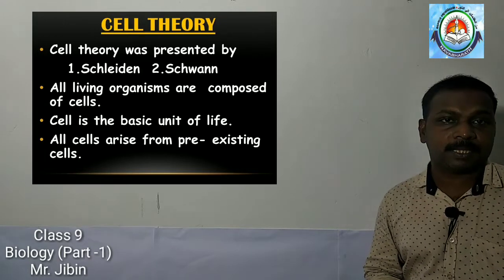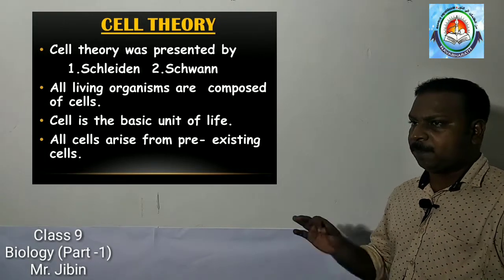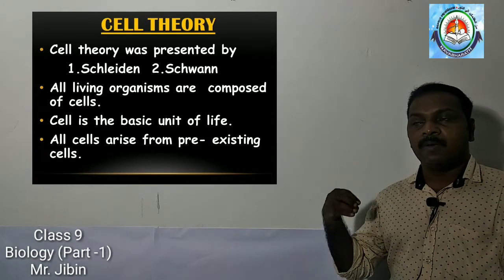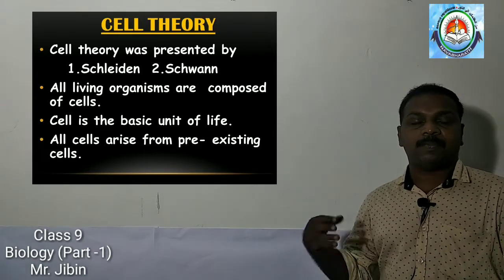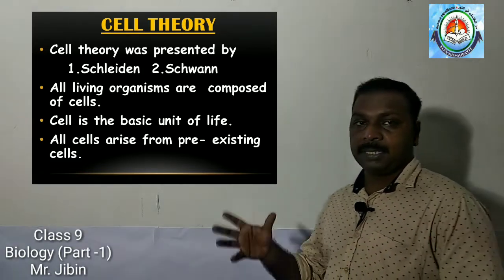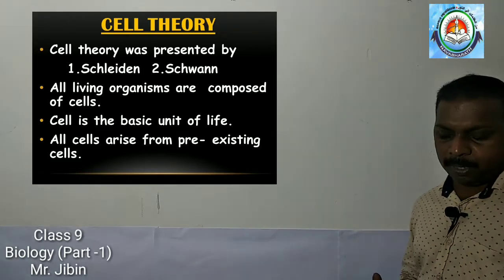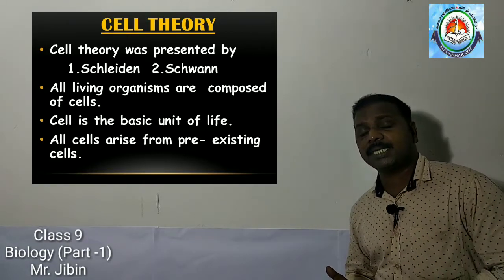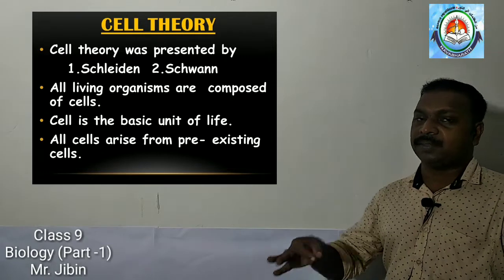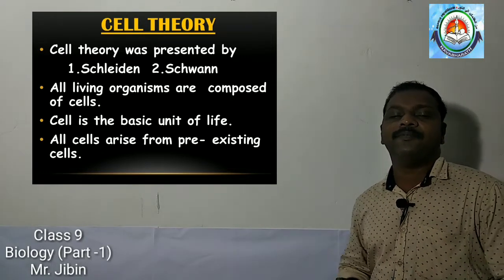All living organisms, minute or medium or large sized, very big animals, plants, everything, living beings are made up of cells. Then the second point: cell is the basic unit of life in each and every organism.